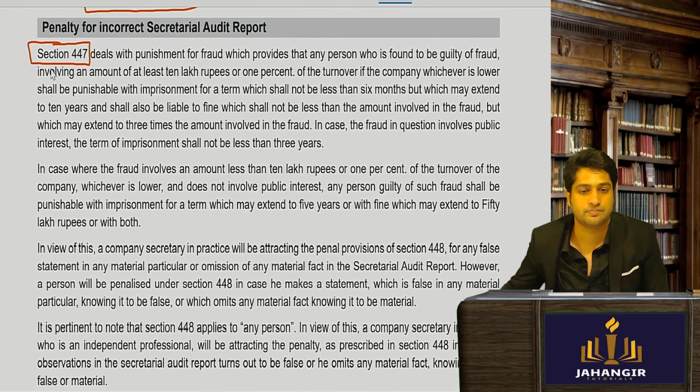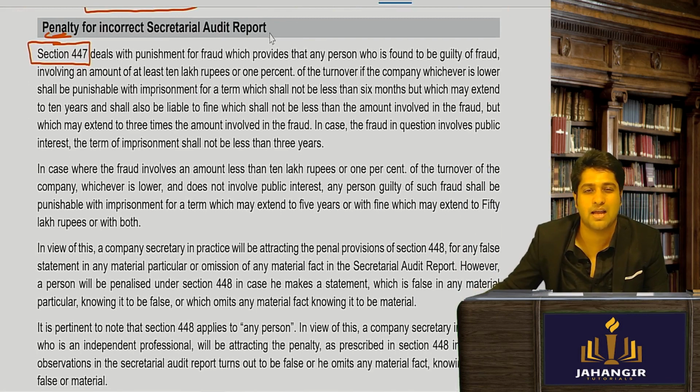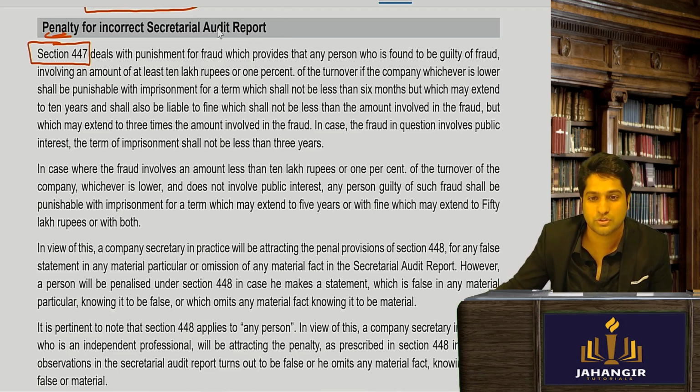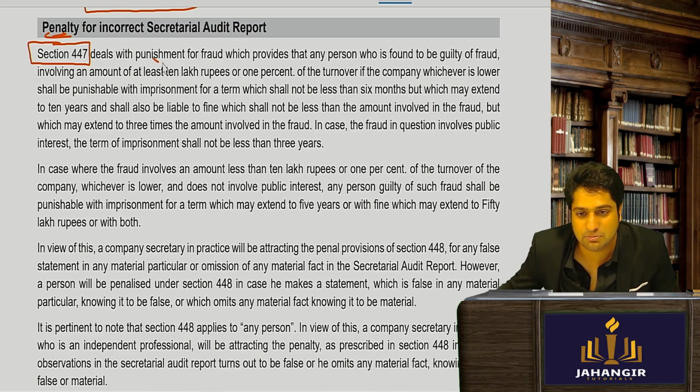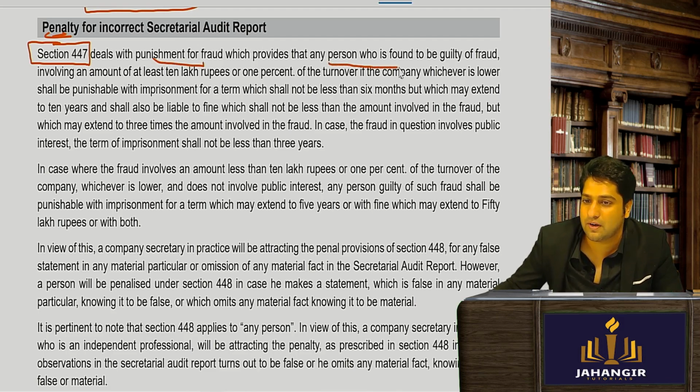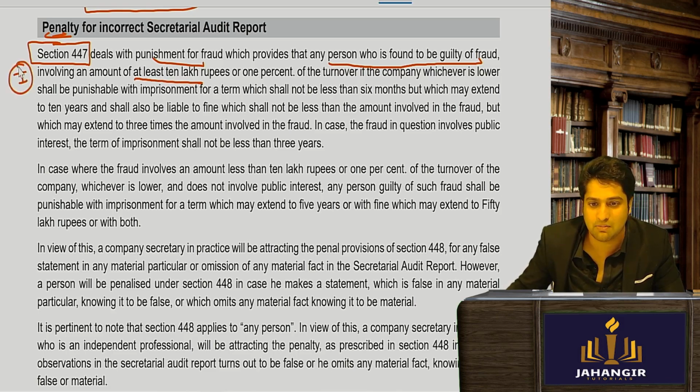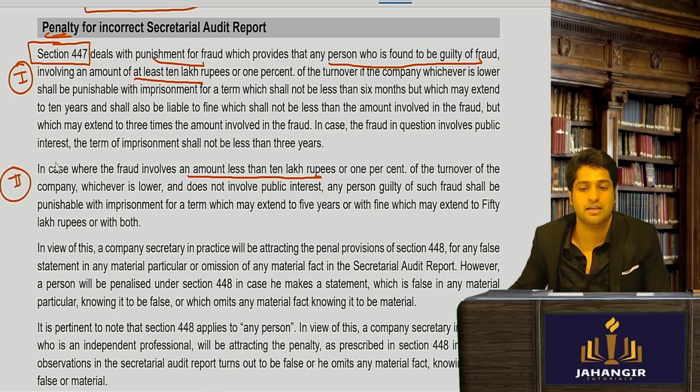So let's see how much it is. Suppose I end up making a false statement and I make an omission also, knowing it to be material. Let's see what happens. Punishment for fraud: any person who is found guilty of fraud involving an amount of at least 10 lakh rupees. They have divided it into two parts: part 1, and the second one, an amount less than that. In how many parts have they divided the penalty? Two. Okay, 1 and 2.